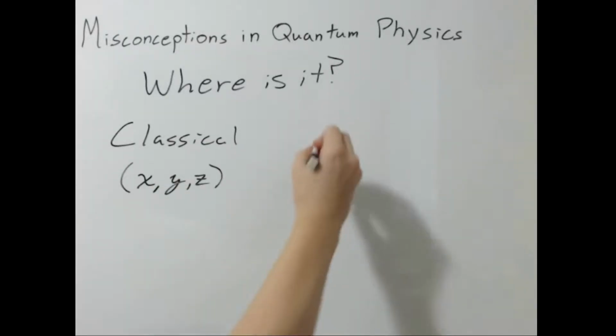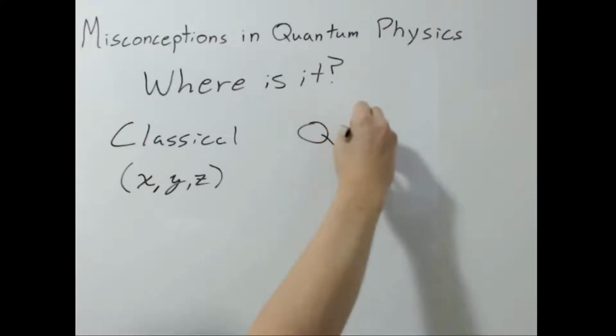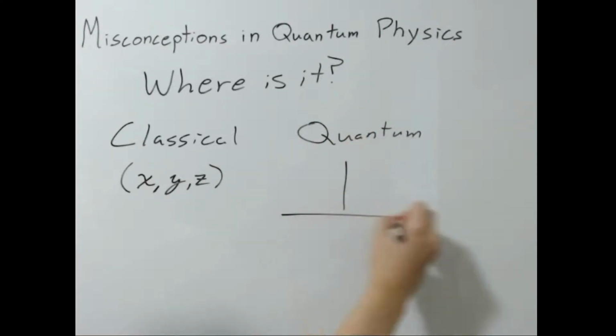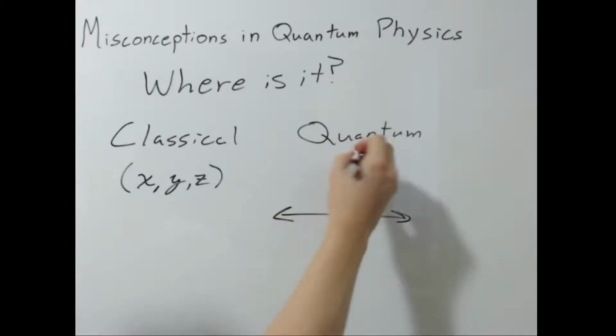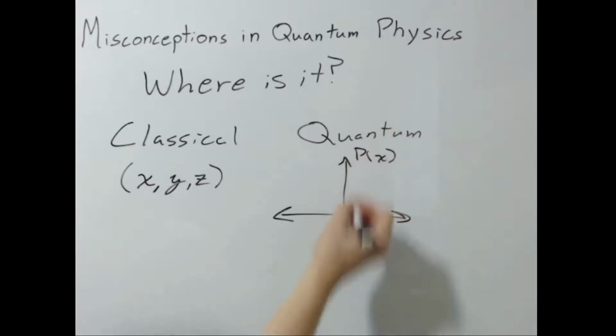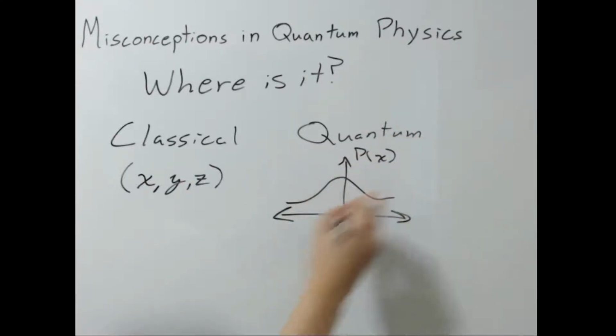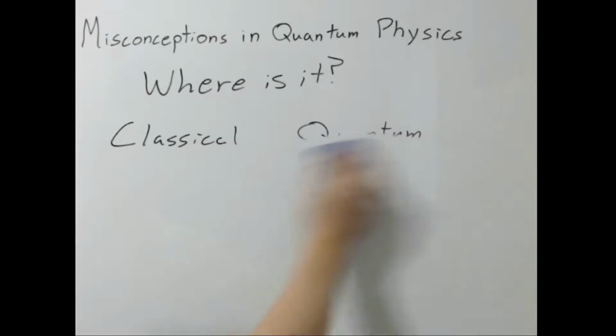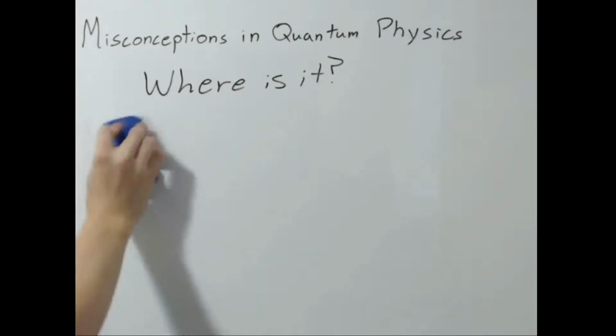However, for a quantum particle, its position is really a probability of finding it at every position in space, where the y-axis is the probability of finding the particle, and the x-axis is just the position in space. This may seem like a trivial distinction to you. However, it is important when we talk about how we think of quantum particles and how they behave.